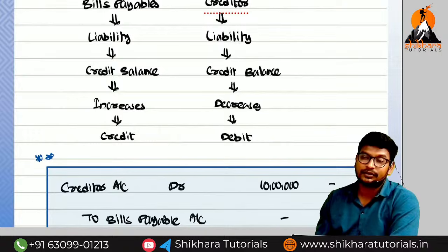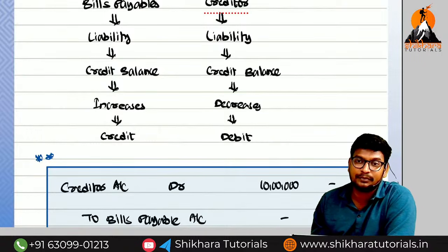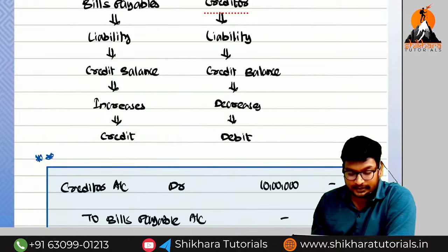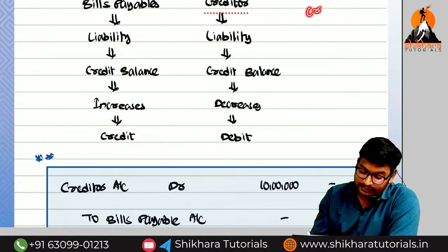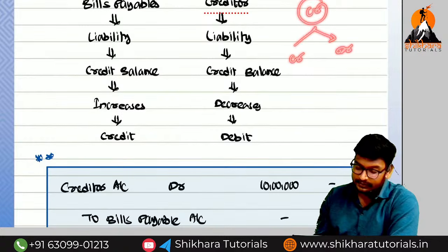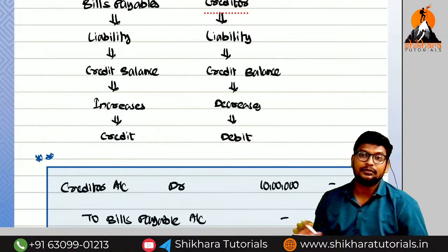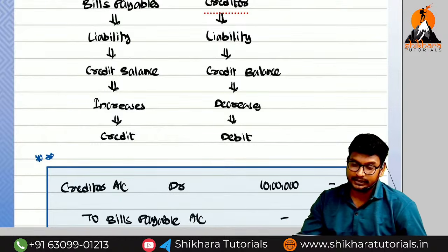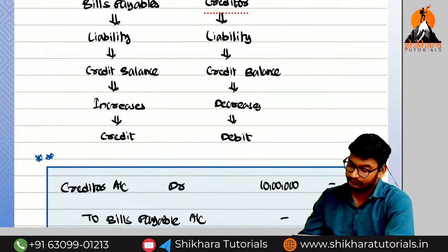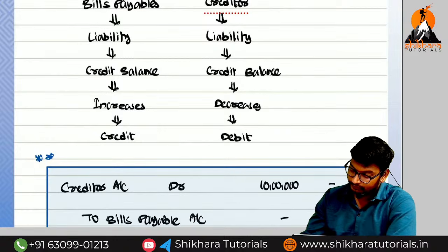So for the debit balance, opening balance will be available on which side? Debit side. Closing balance will be available on which side? Credit side. For the credit balance, opening balance on credit side, closing balance on debit side. So these are the basic rules we need to remember. And we have completed the debtor account and creditor account. Are there any doubts up to here? Anybody asking questions, sir?